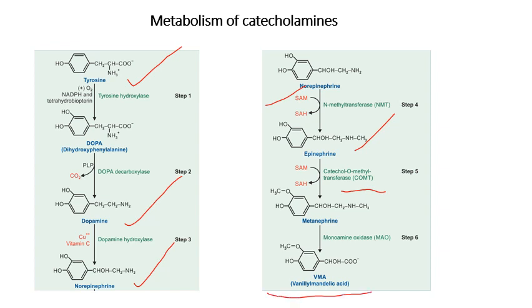We know that the VMA level is very high in pheochromocytoma, an adrenal tumor where oversynthesis of catecholamines and overexcretion of VMA occurs through the urine of patients with pheochromocytoma, and also in neuroblastoma.